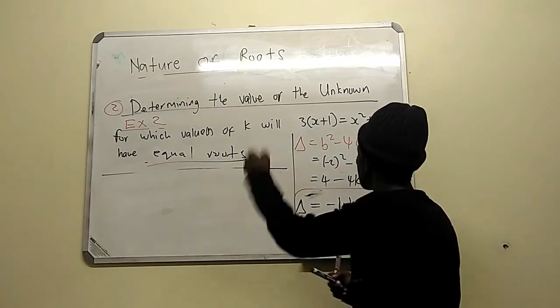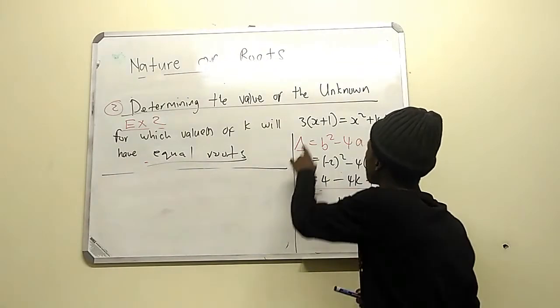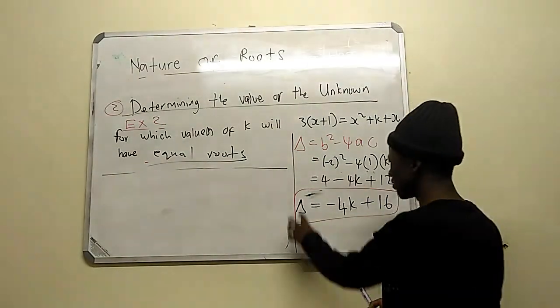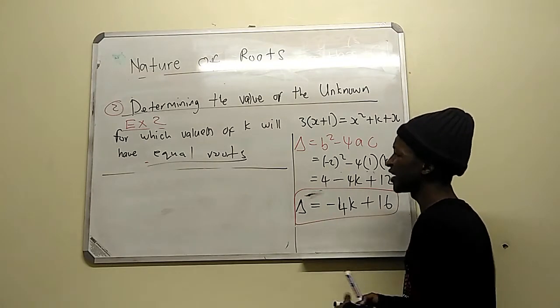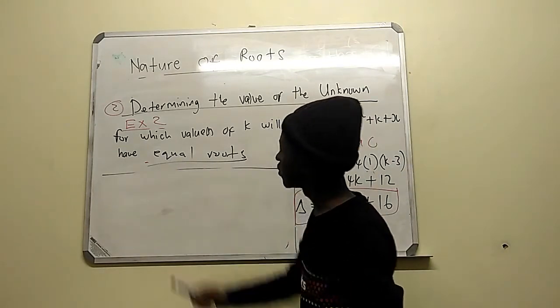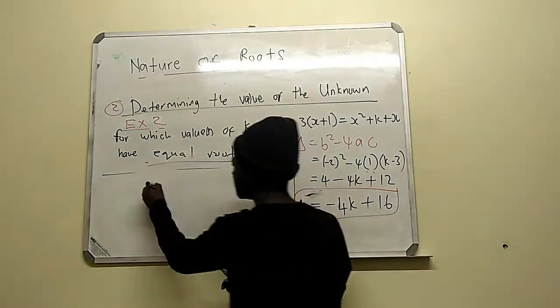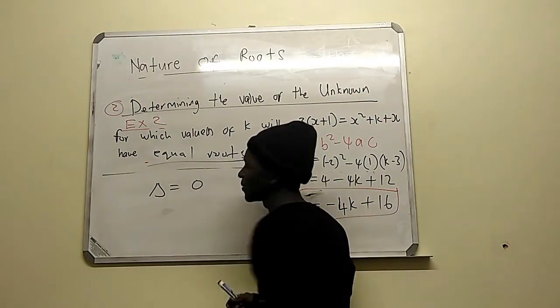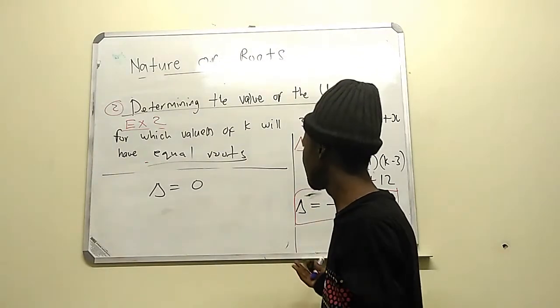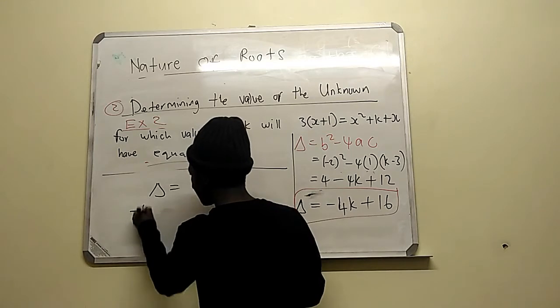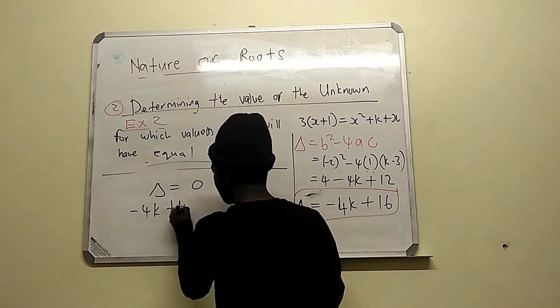So it's also going to be the same procedure. You put it in the form of ax squared plus bx plus c. Then you get your delta. After getting your delta, you have to know, when it's equal roots, how will my discriminant be? Equal roots means my delta, or my discriminant, must be equal to 0. Then you substitute your delta, which is minus 4k plus 16, equals 0.